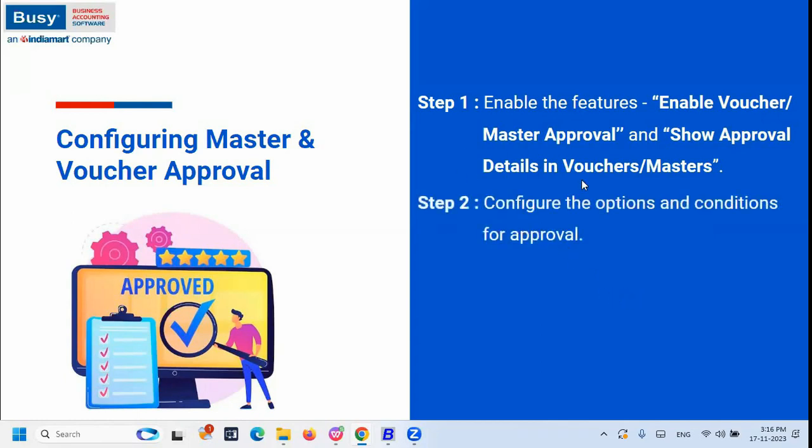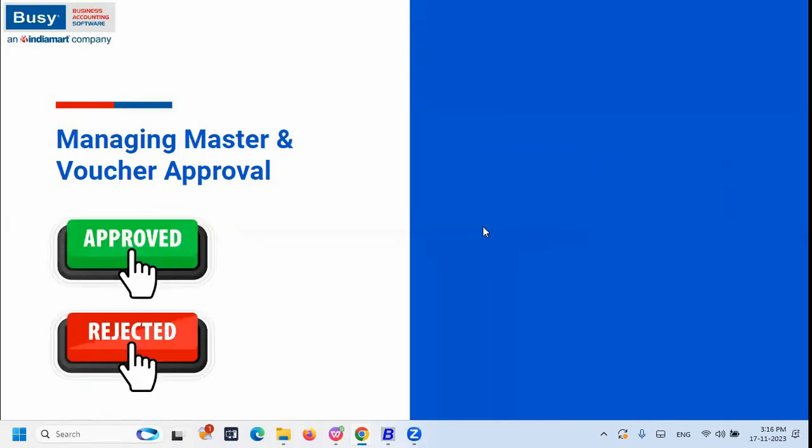And after enabling this feature, the second step is to configure the options and conditions for approval. So you can decide what limit you want to fix over there. Selective approval, there are many types of parameters available over there. So you can decide and configure certain things. This is a simple configuration, not much critical complication. So it is a very simple configuration that you need to do from your end.